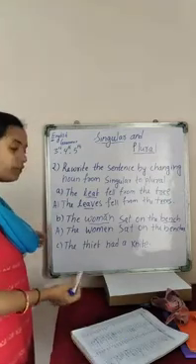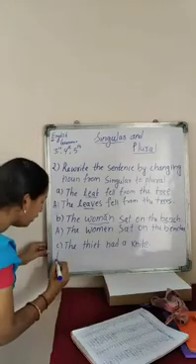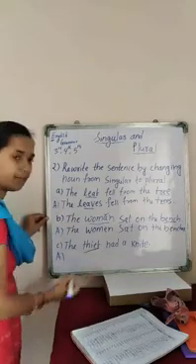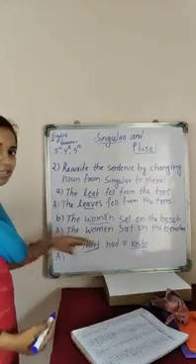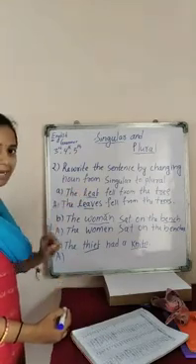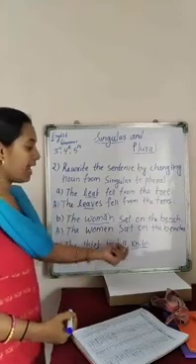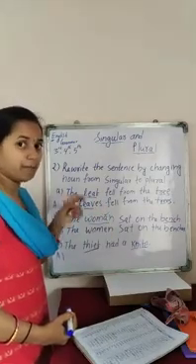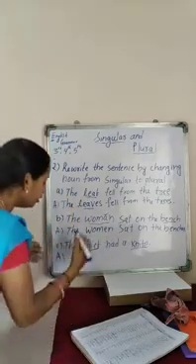Now moving to the third example, what is that? The thief had a knife. Now underline the nouns. What are they? Thief is a noun, and knife is a noun, both are nouns, right? Both are in singular, so we have to change them. In the first one, leaf, leaves, right? So thief, thieves. F will become VES, thieves. And similarly, knife, knives. Wife, wives. F will become VES. Similarly here, F will become VES. So what will it be?